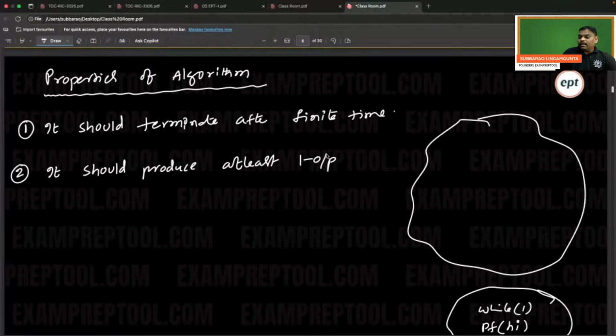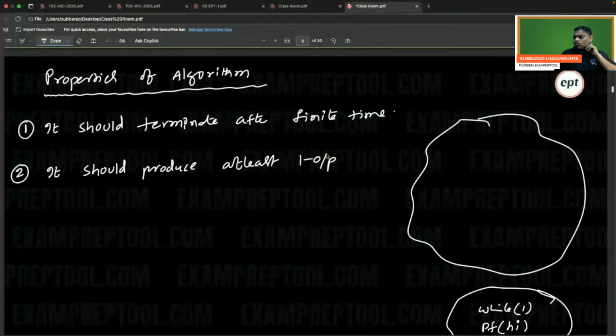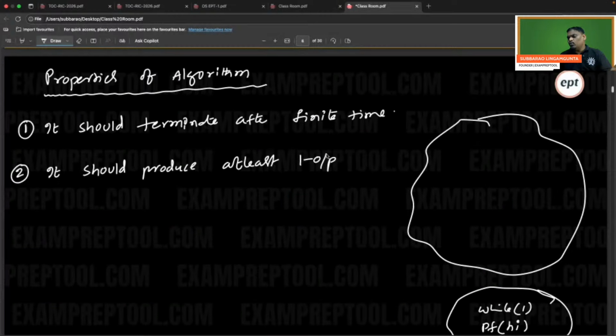It should terminate after finite time, that is the first step. Second step, it should produce at least one output. One output, two outputs, ten outputs, at least one output. If no output is there, then why did you write it?